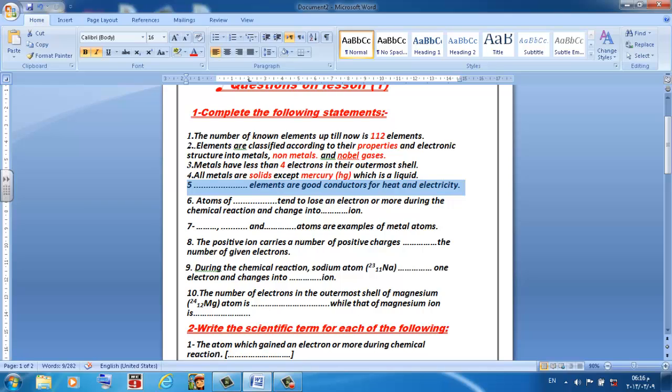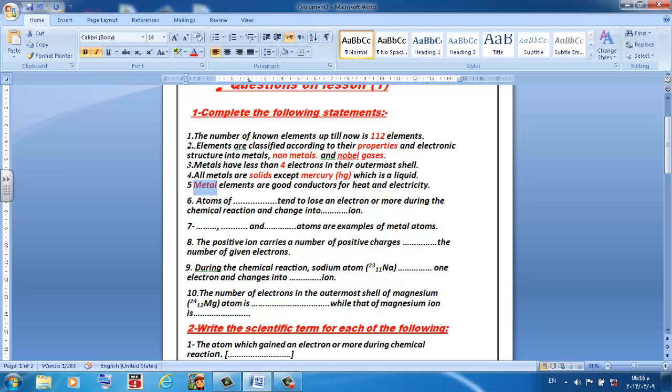Number 5, dot elements are good conductors for heat and electricity. Of course, the answer will be metals. Metal elements are good conductors for heat and electricity. And we have studied in the properties of metals that metals are good conductors of heat and electricity.